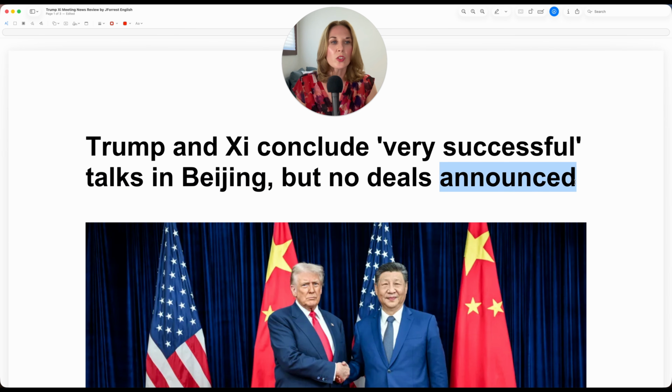Now, this is the short form, which is commonly used in headlines because an auxiliary verb is missing. Do you know what it would be? But no deals. So deals is plural. So you can say no deals were announced because this structure is the passive voice. To be announced by Trump or Xi or the US or China. But no deals were announced. Or you could also use, but no deals have been announced.